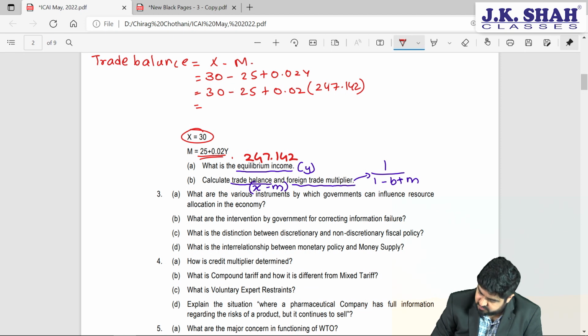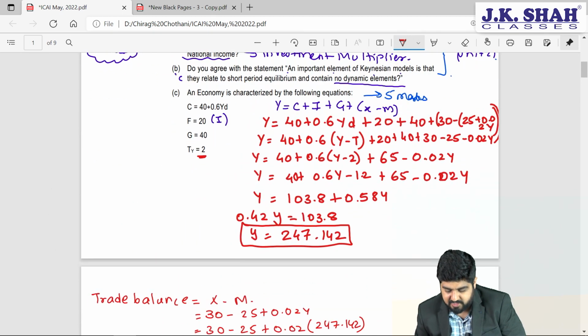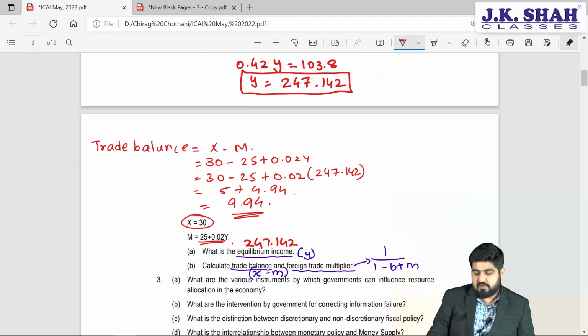0.02Y into 247.142. Okay, 30 minus. So this would be 4.94. So 5 plus 4.94. So trade balance is how much? It is 9.94. Now they have not given in lakhs, rupees, crores, so I am not adding anything to it. We'll just keep it very simple as 9.94. So this becomes our trade balance.